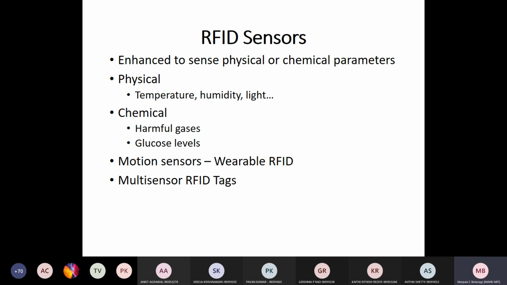Some more examples. Yes. Temperature sensors, you have seen, humidity, light, then movement of the objects, pressure.